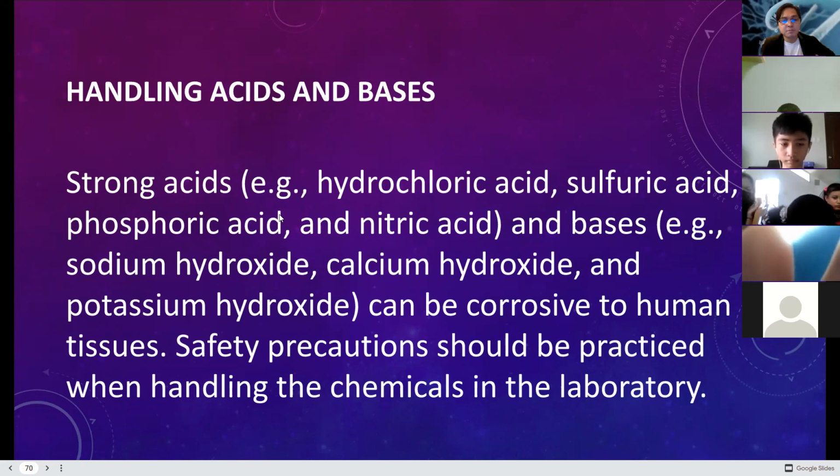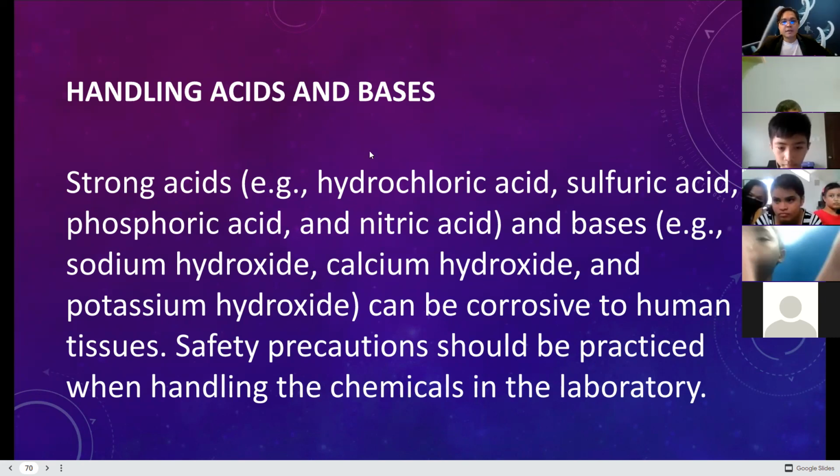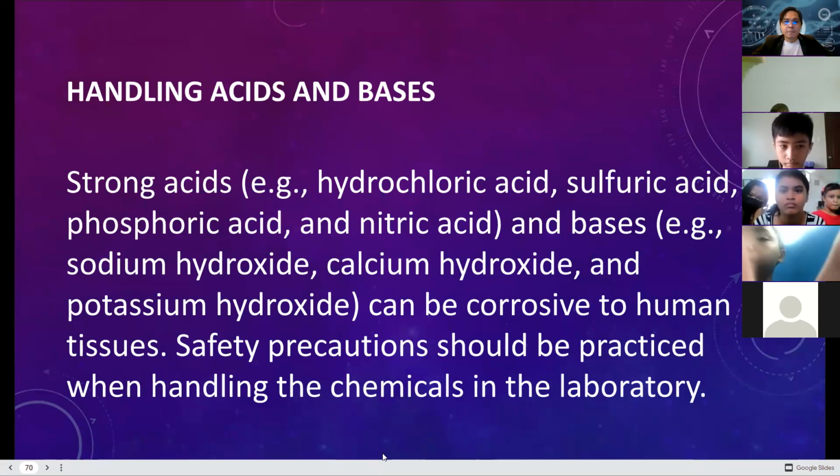Again, can be corrosive, meaning it can damage your tissues. Safety precautions should be practiced when handling chemicals in the laboratory. We were supposed to have our laboratory experiments, but again, we cannot actually do it as of the moment.